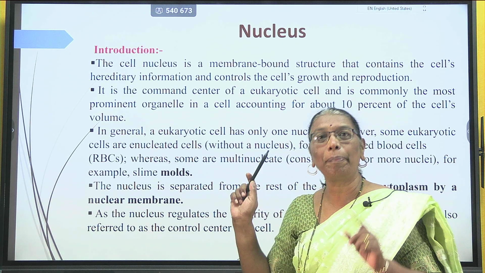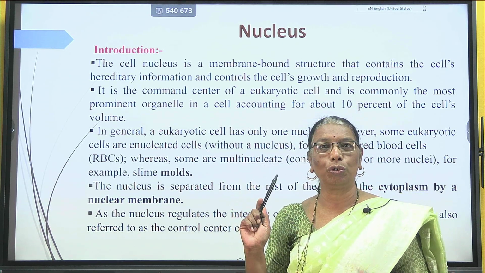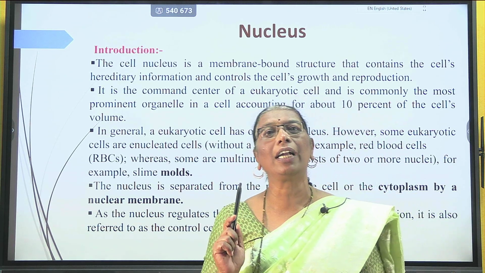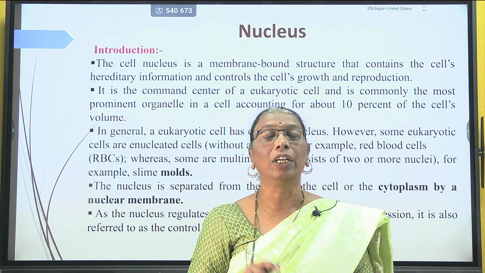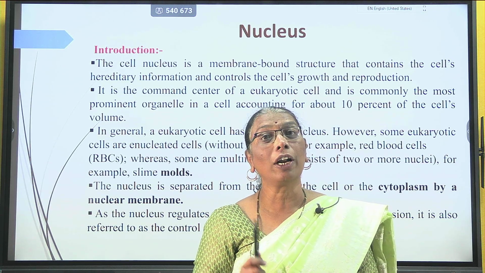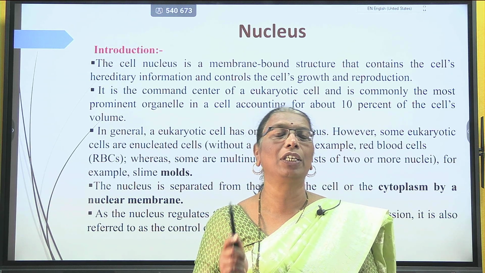On the basis of the presence and absence of a nucleus, cells are divided into two groups. One is termed a prokaryotic cell, and the other is termed a eukaryotic cell. In a prokaryotic cell, a prominent nucleus is not present. Prominent means a well-developed nuclear membrane is not present around that nucleus.